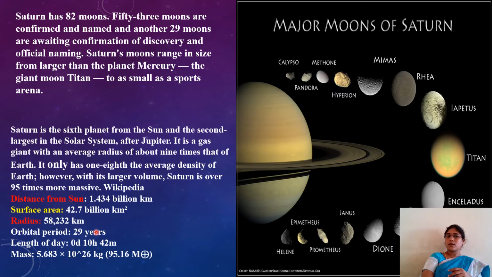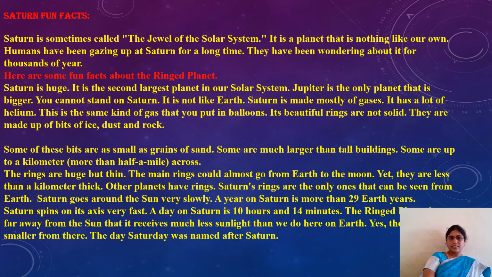Total, how many moons are there? 82 moons are there, children. These are the amazing facts about our Saturn. Based on Saturn, we have Saturday also, as you know. Read here some amazing facts. Saturn is sometimes called the jewel of the solar system. Why? Because it is a planet that is nothing like our own. Humans have been gazing up at Saturn for a long time, wondering about it for thousands of years.